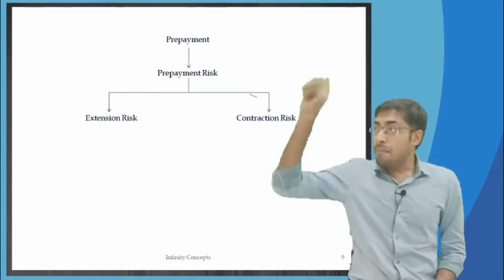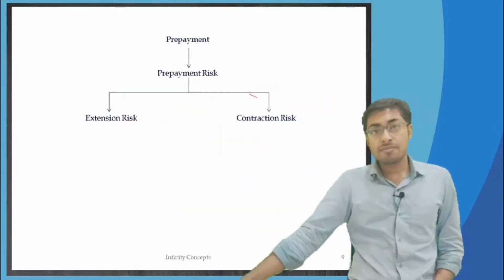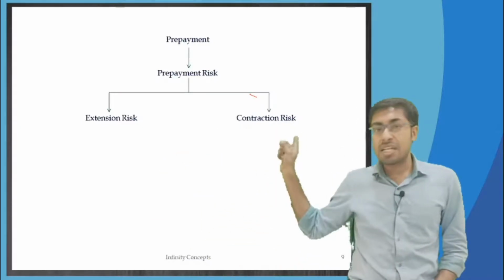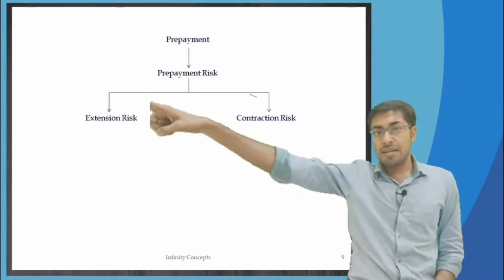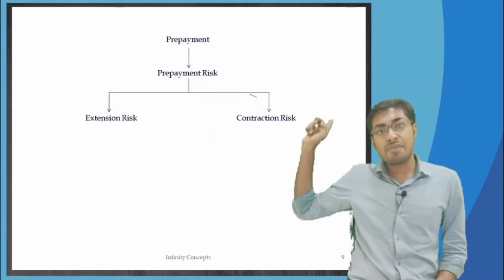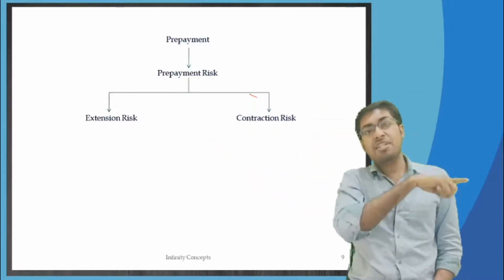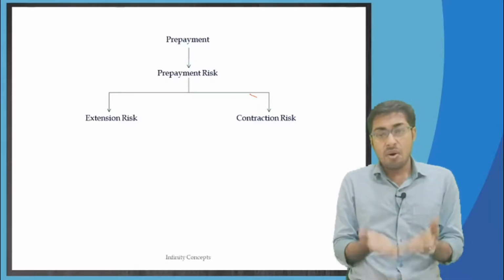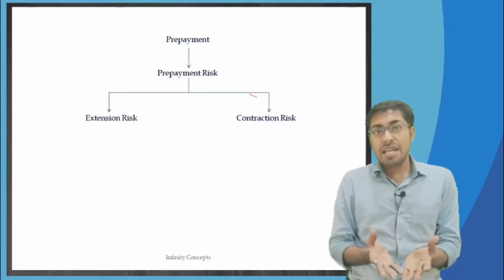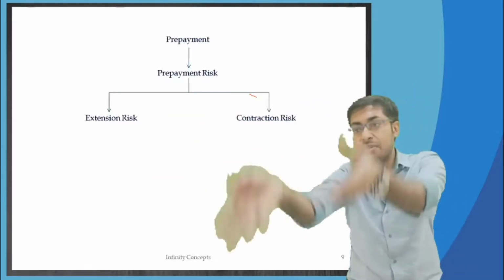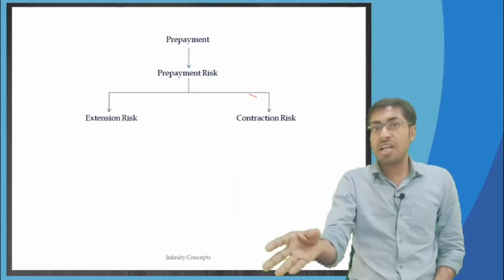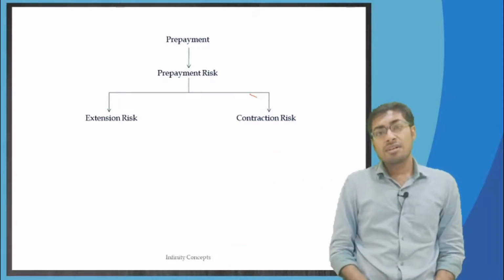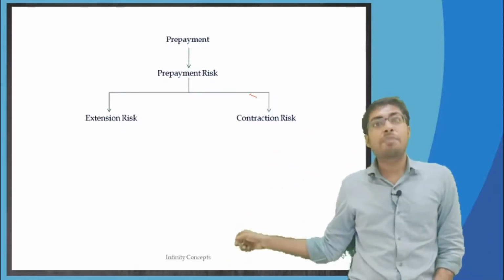So when the market interest rates have fallen down, prepayments have increased. They took the loan from outside and prepaid the whole amount to the SPV, and then the SPV gave away everything to the investors. Now the investors have all the money in their hand, and with a crying face they will have to go to the bank and keep the money in the bank. In the bank they will not get more than 2% now because the interest rates have fallen down. Till now they were getting 9.3%.